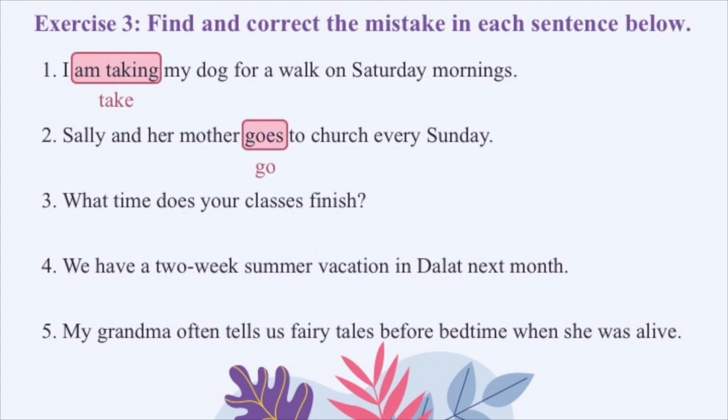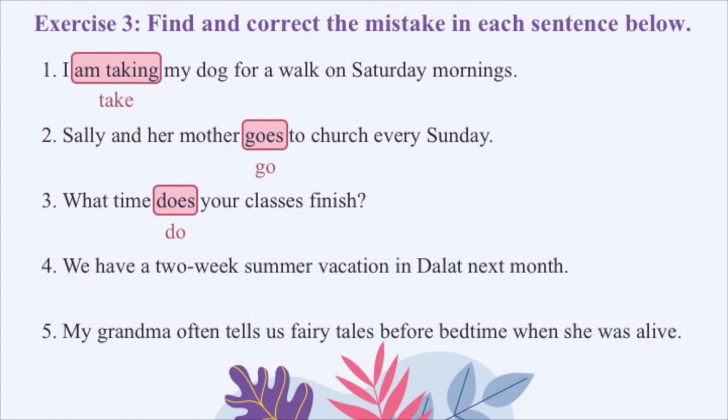Number 3. This one is a question in present simple, and the subject is your glasses. Plural subject, right? So with plural subject, we have to use the auxiliary verb do. Cái chủ ngữ ở đây là glasses số nhiều cho nên trợ động từ mình không thể dùng does được mà mình phải dùng do. Okay? What time do your classes finish?